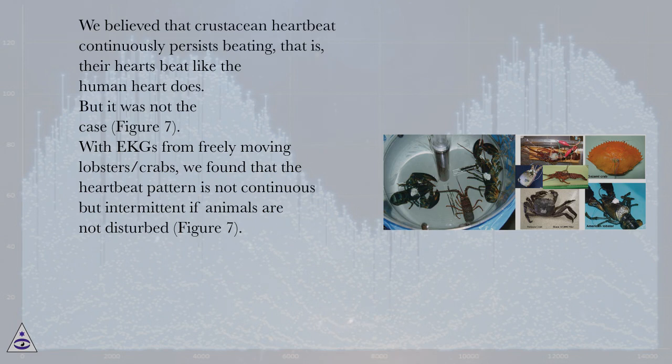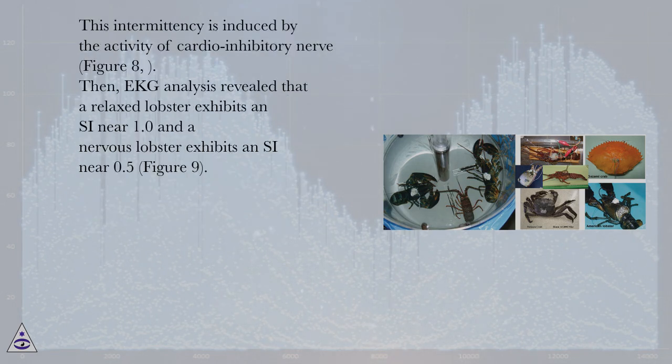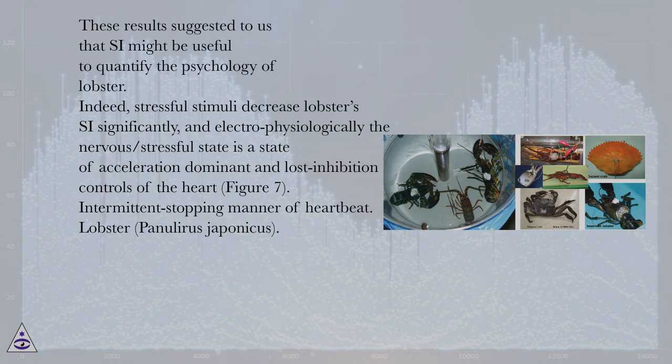With EKGs from freely moving lobsters and crabs, we found that the heartbeat pattern is not continuous but intermittent if animals are not disturbed, figure 7. This intermittency is induced by the activity of the cardio-inhibitory nerve, figure 8. Then, EKG analysis revealed that a relaxed lobster exhibits an SI near 1.0 and a nervous lobster exhibits an SI near 0.5, figure 9. These results suggested to us that SI might be useful to quantify the psychology of lobster. Indeed, stressful stimuli decrease lobsters' SI significantly, and electrophysiologically the nervous, stressful state is a state of acceleration dominant and lost inhibition control of the heart, figure 7.